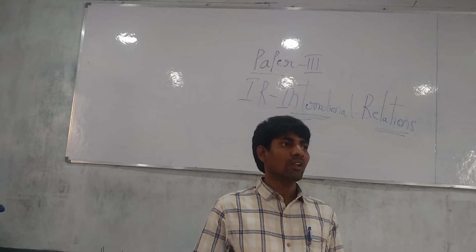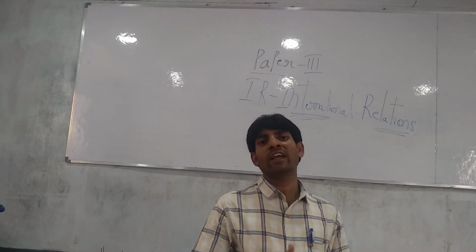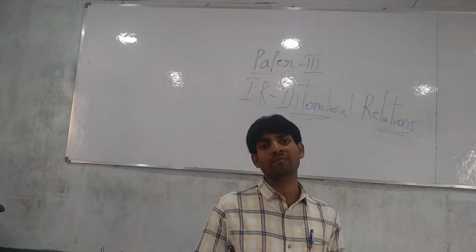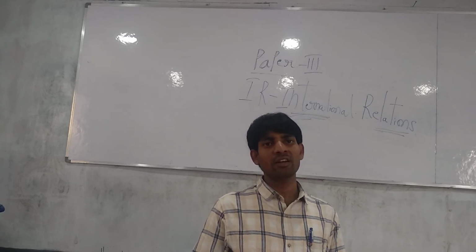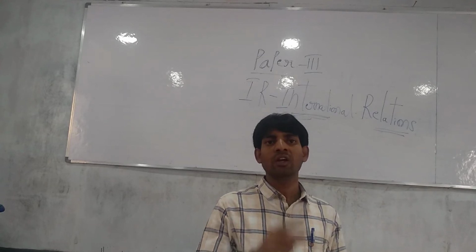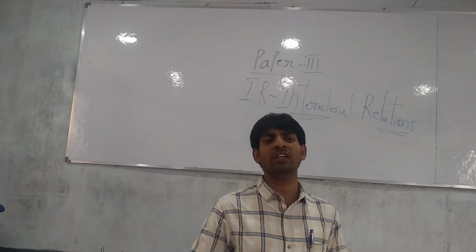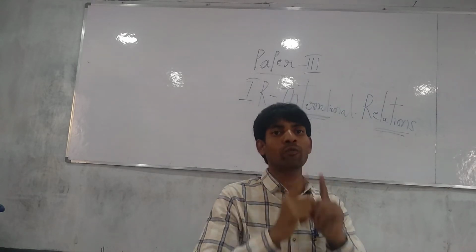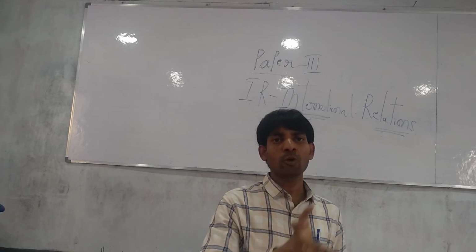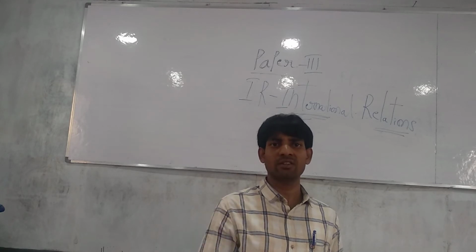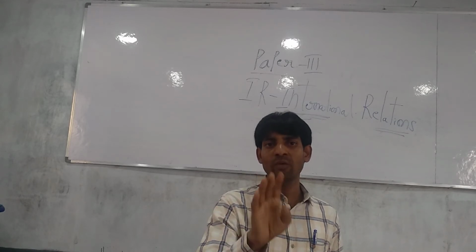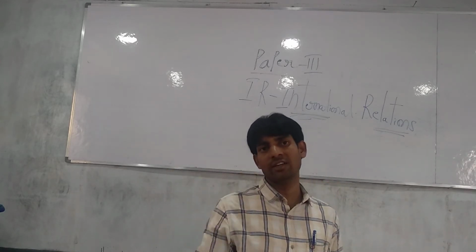Next one. Friends, I want to explain one more thing. There are some organizations at the international level in which India is not a member. First, the United Nations Security Council, UNSC. That is also called Group 5. Group 5 means they are veto power countries. Whatever they say is the final decision, the final law. That is the veto power. What are the five countries? USA, Russia, France, UK and China.